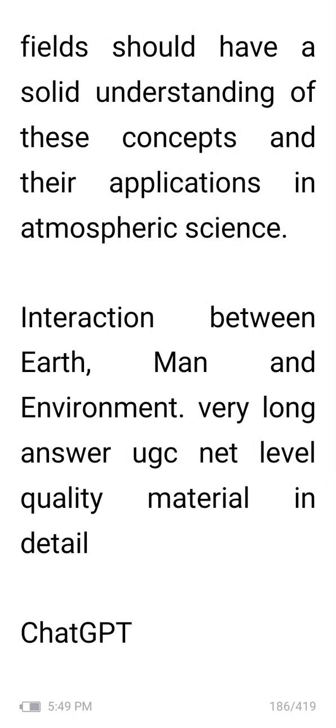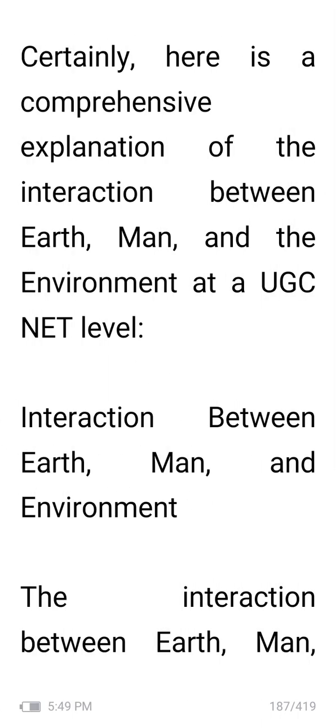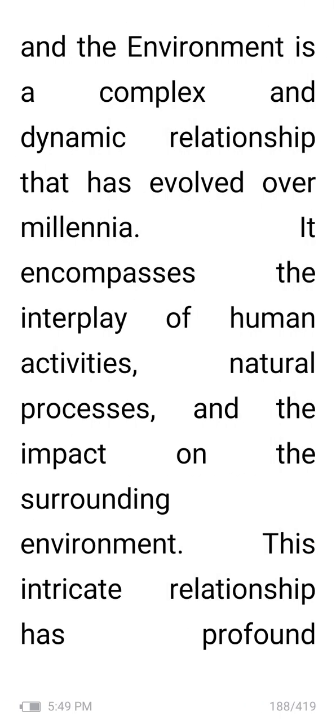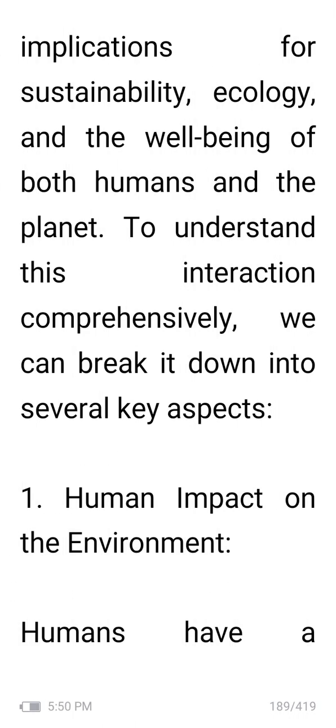Next topic is interaction between Earth, man, and environment. The interaction between Earth, man, and the environment is a complex and dynamic relationship that has evolved over millennia. It encompasses the interplay of human activities, natural processes, and the impact on the surrounding environment. This intricate relationship has profound implications for sustainability, ecology, and the well-being of both humans and